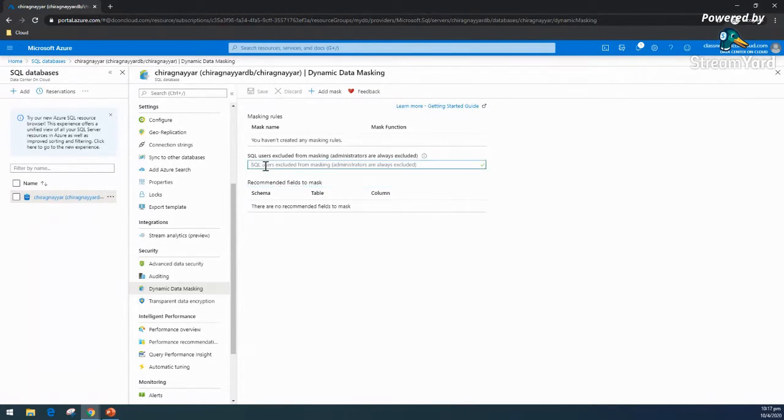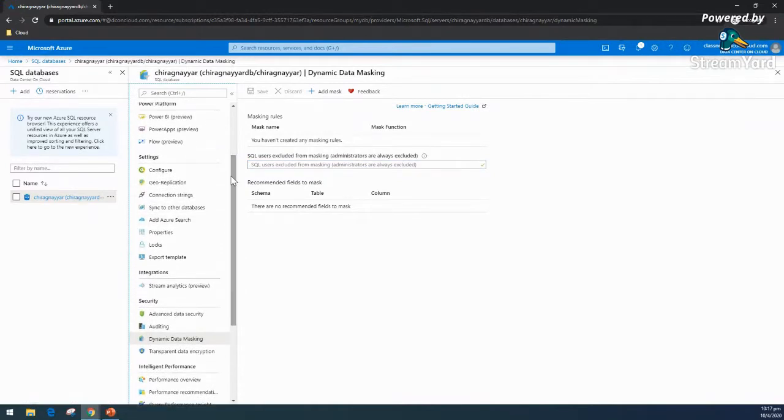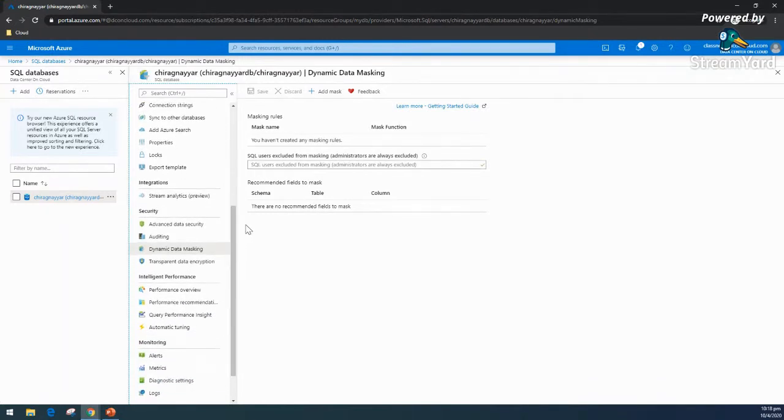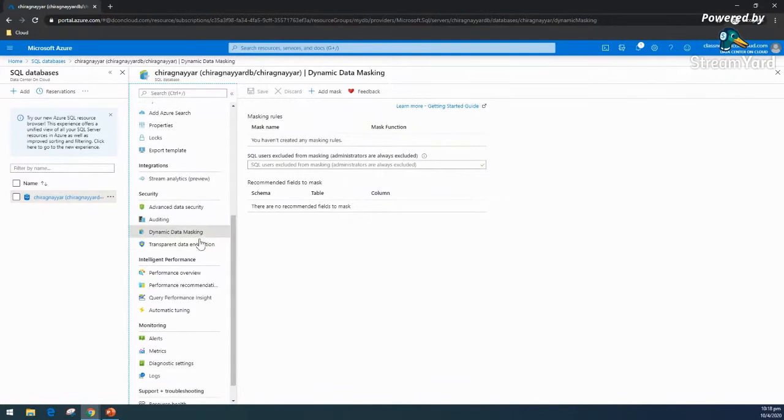We can even set, let's say, a couple of admins can see, but apart from that, other users will not be able to see. Let's say there was some product table in this sample database, and I don't want everyone to be able to see the product or some sales numbers or something like that. So we can put all those kinds of masking rules here. That is really awesome, an out-of-the-box service provided by Microsoft Azure for their SQL database, and I highly recommend using all of these.